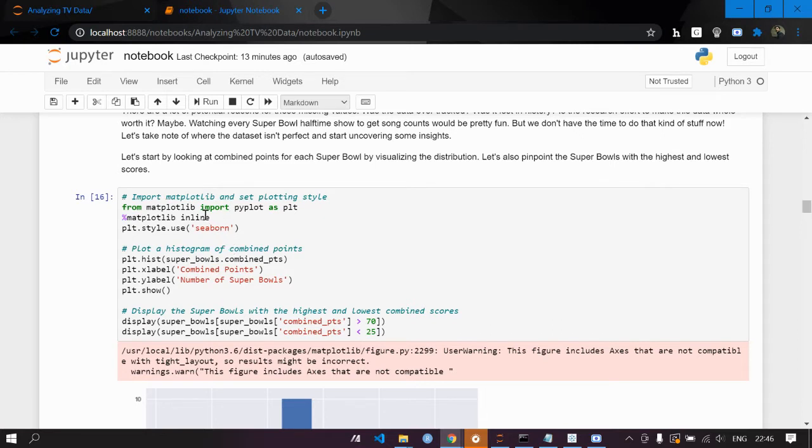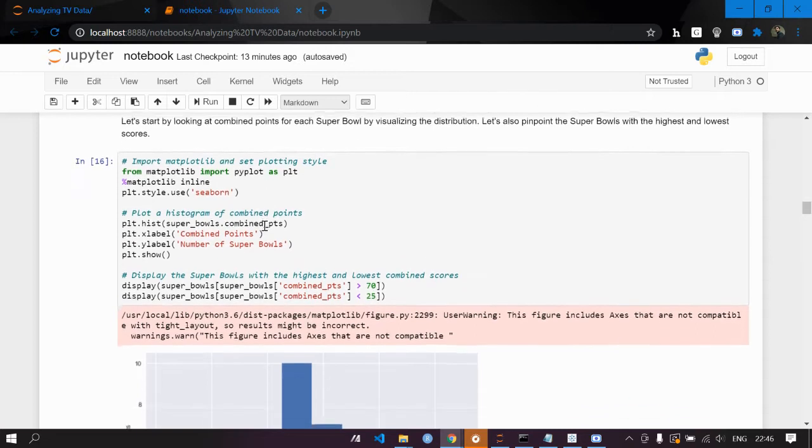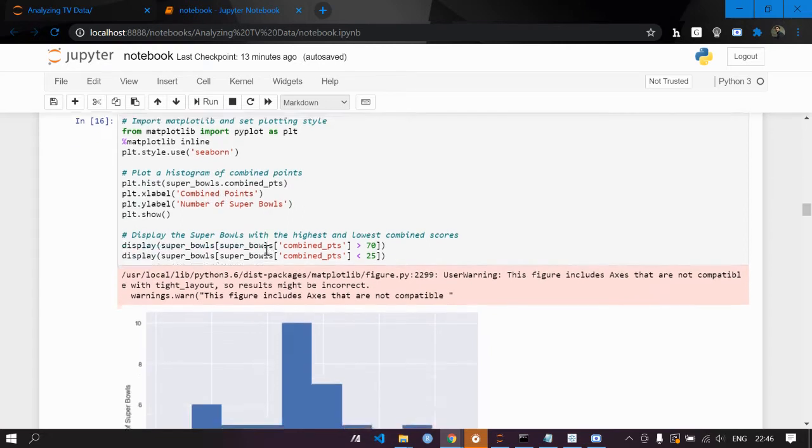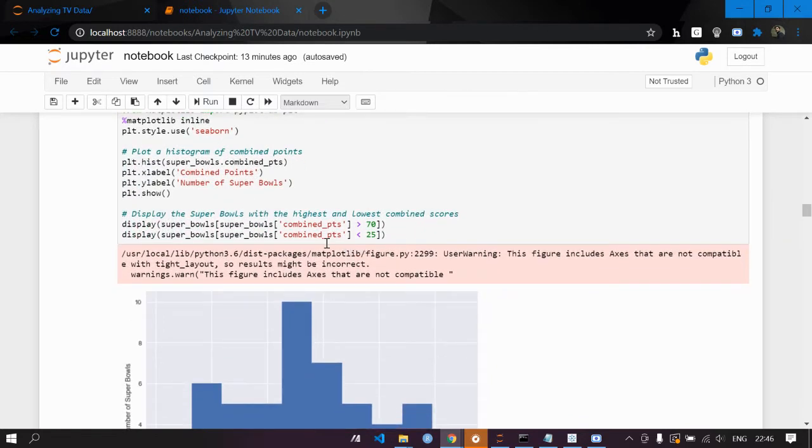For importing matplotlib we need to do this, then inline we are going to use the seaborn functions. Then this is the code for the histogram of the combined points and the number of Super Bowls. Then we need to display this.